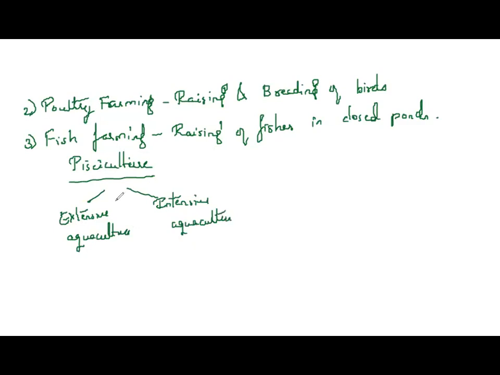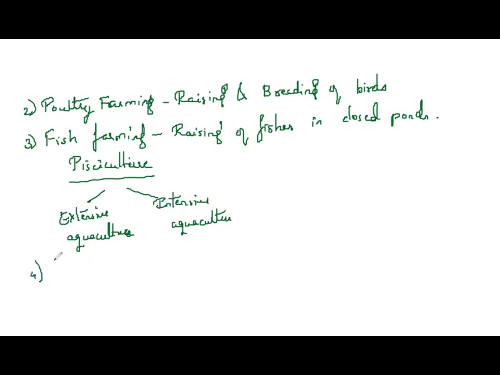Extensive aquaculture is based on local photosynthetic production, and intensive aquaculture is based on external food supply. So if you carry out the normal natural process of photosynthesis, it is extensive. Intensive means you give outside food during the culturing of the fishes. So this is about fish farming.